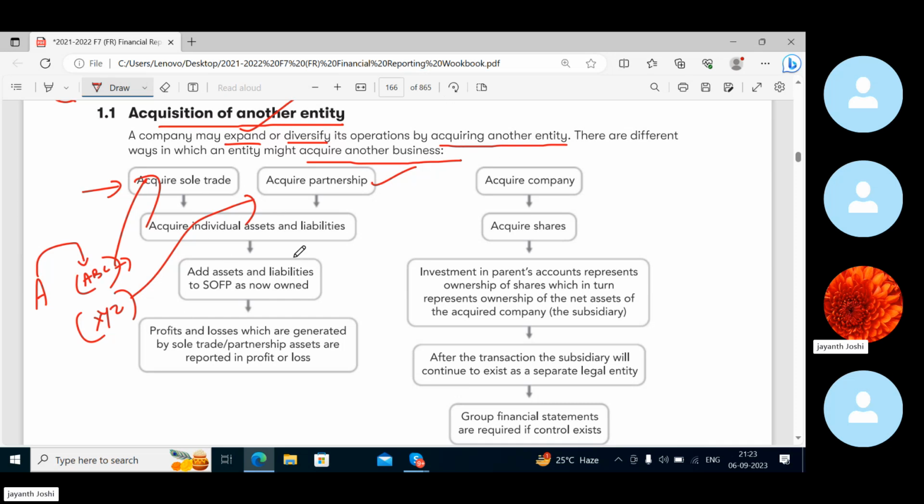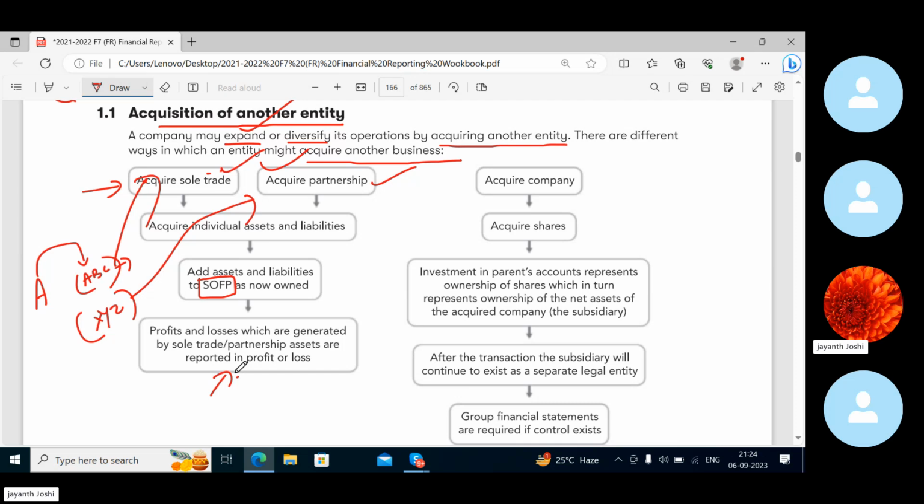What they can do is add those liabilities and assets to its own assets and liabilities in its statement of financial position. That shows now company A has owned these companies. If they are owning any of them, profit and loss generated by the sole trade or partnership assets are reported in profit or loss. See what happens if those companies are acquired by a company.